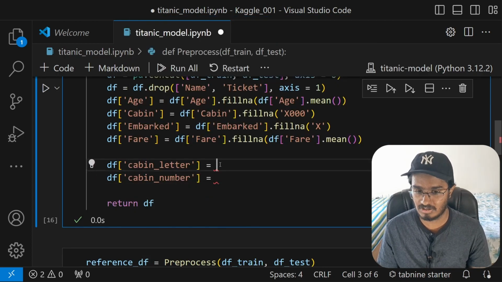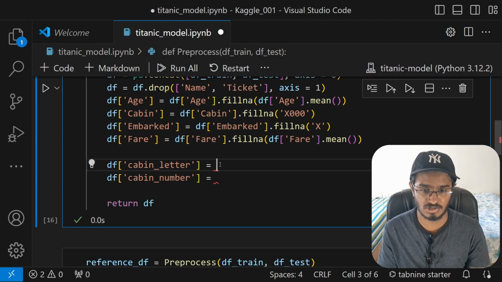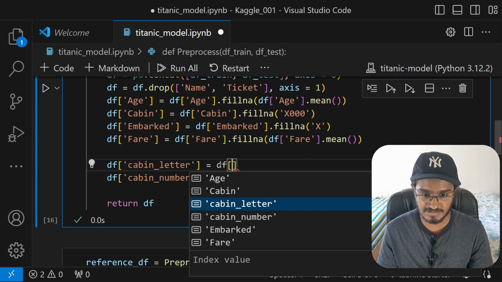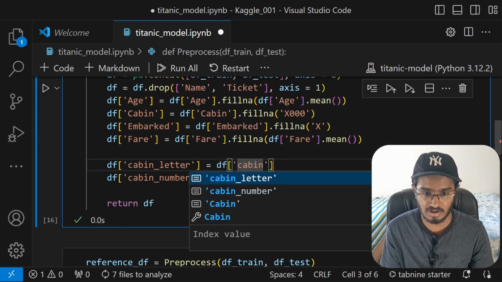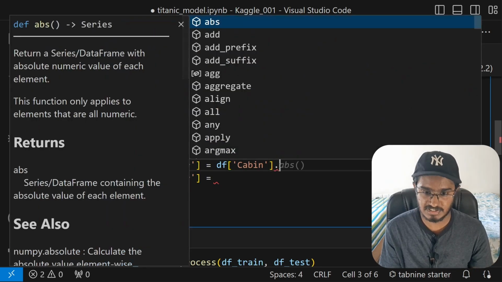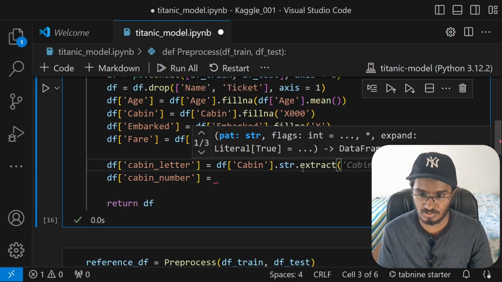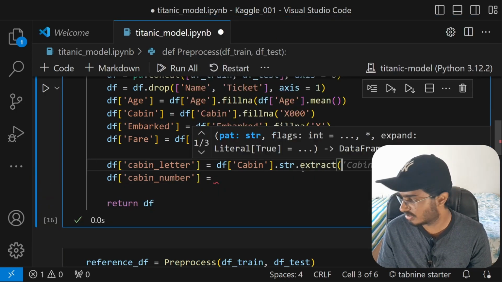The first column will hold all of the letters only. So to extract that, we can use regular expressions. In order to do that, let me just first access the cabin column itself. This is the cabin column. I'm going to first convert that to string, just to make sure that it is in the string format, and then type in extract. You will have to mention the regular expression.